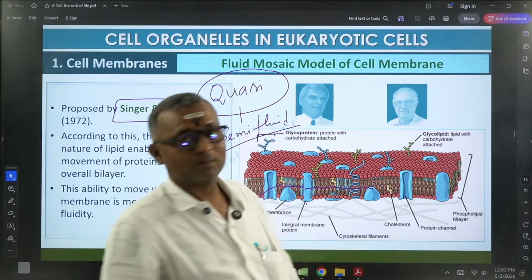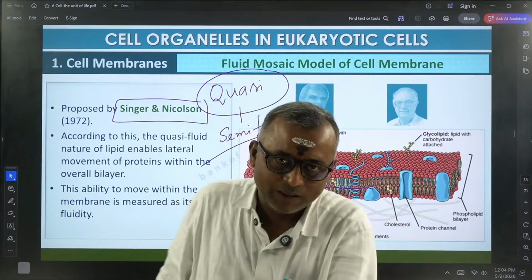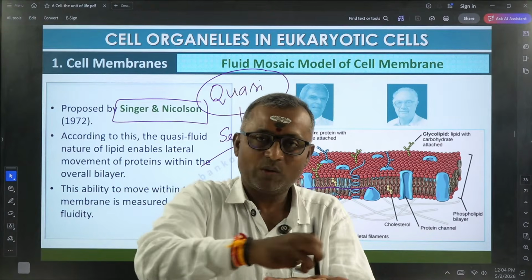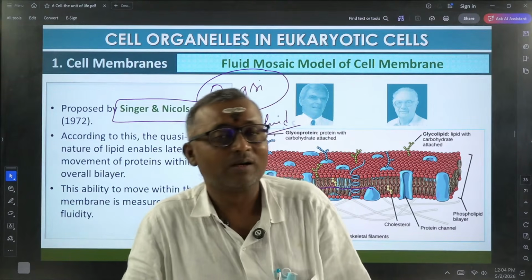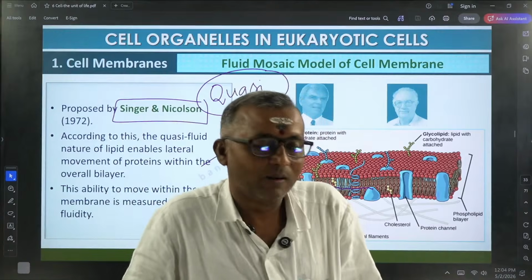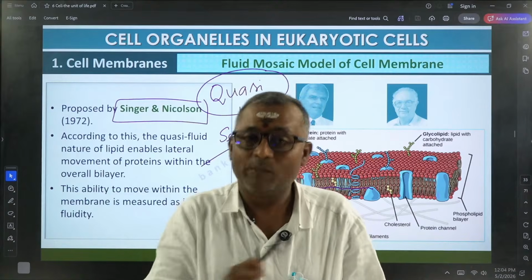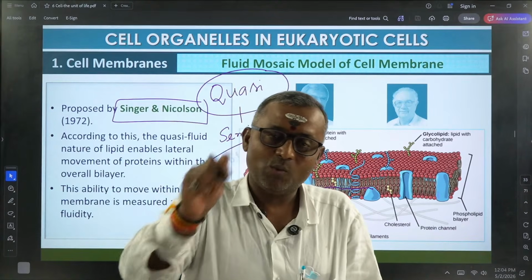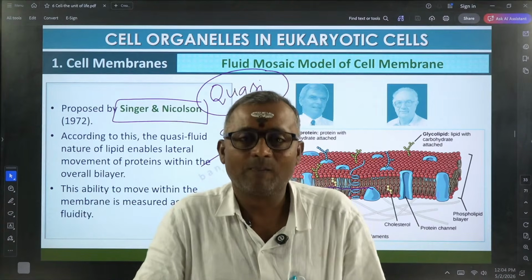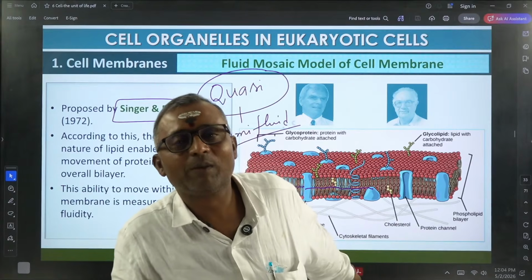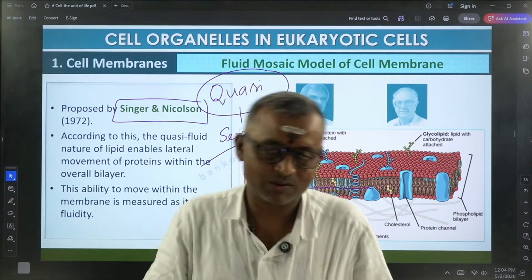Say, if this lipid were solid, would it be possible for a protein to migrate from one region to another? No. As lipid is semi-fluid, proteins can exhibit lateral movement. So this lateral movement of protein is an indication that the lipid part of the plasma membrane has quasi-fluid nature.